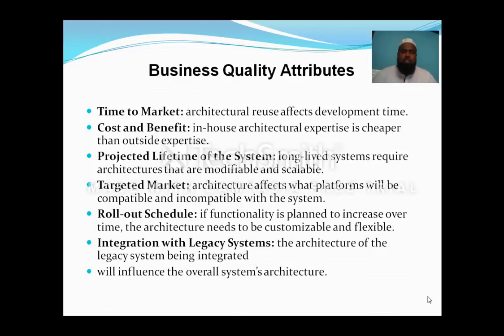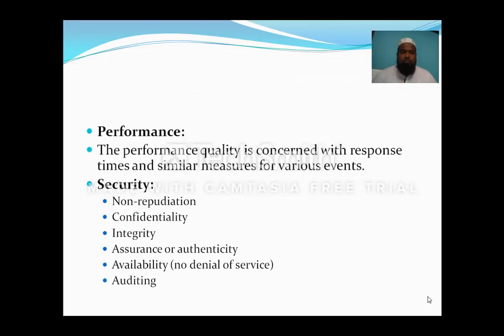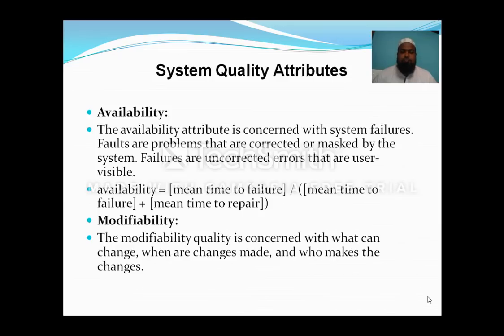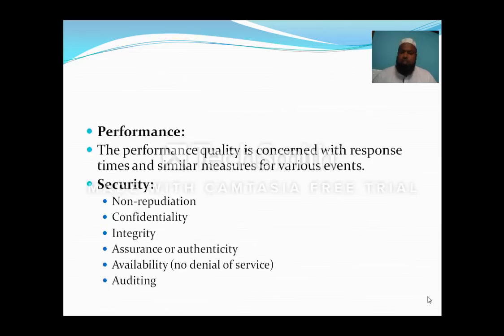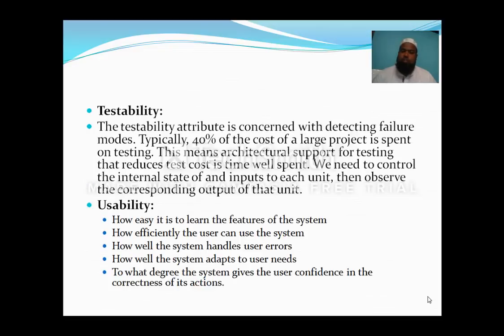In the previous class we saw some of the main parameters such as availability, modifiability, performance, security, testability and usability, and we have seen the features of these also.